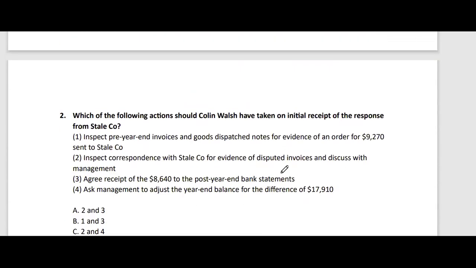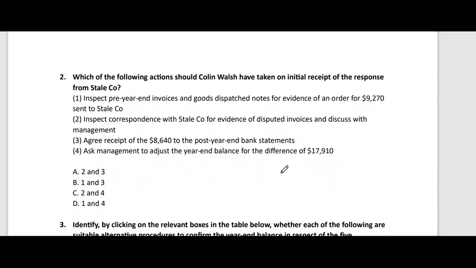Then moving forward, the second question is a case-related scenario.